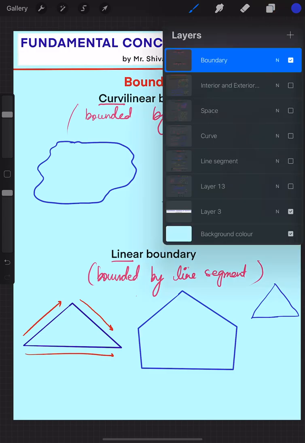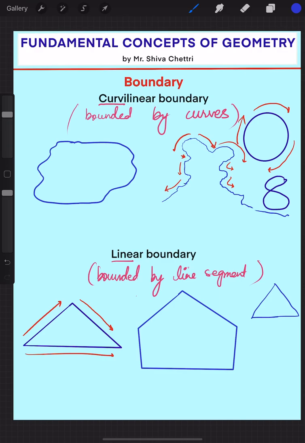So this ends your first video based on the fundamental concepts of geometry. We'll be uploading another video soon along with this, right? So kindly go through this, and if you have any doubt you can ask me. This topic is quite interesting. You can go through your book, and you need to solve your exercises.